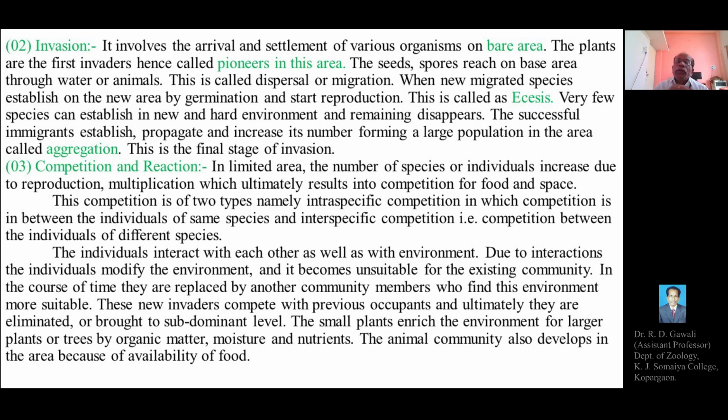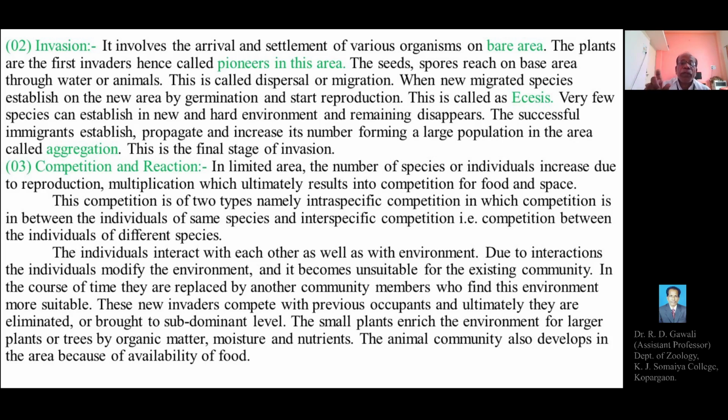The new organisms entering a particular community will compete against the previous communities or organisms, and ultimately the previous communities may be eliminated, and the new communities may get added or invade the respective site.